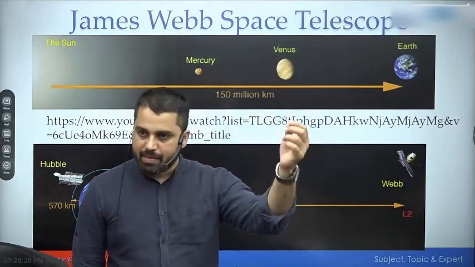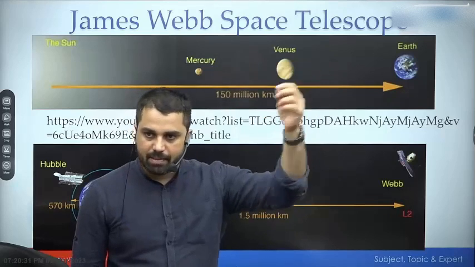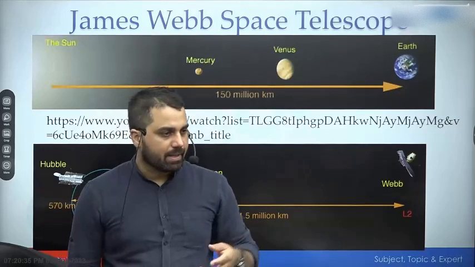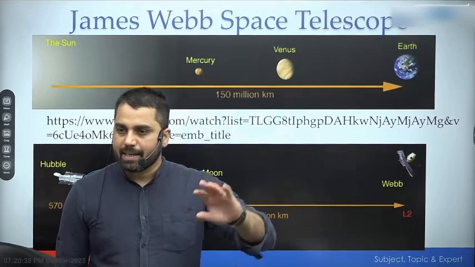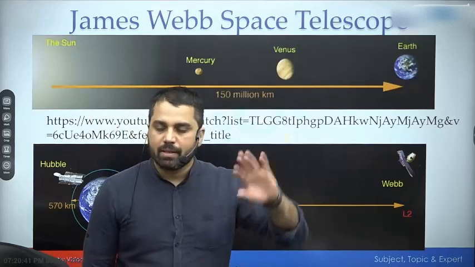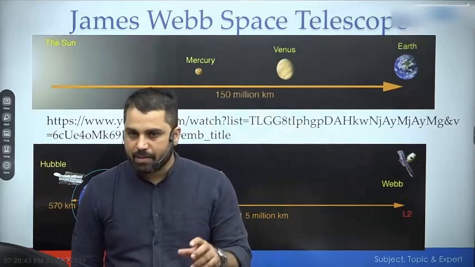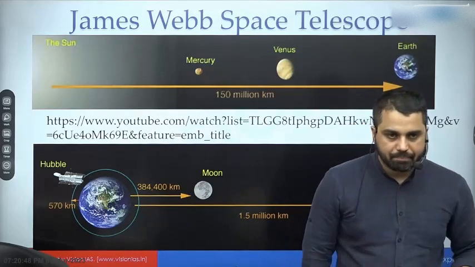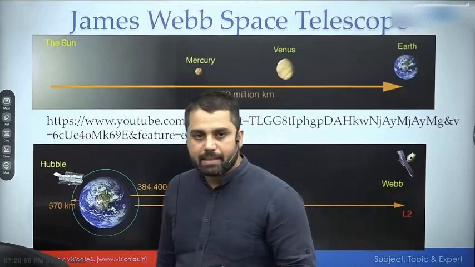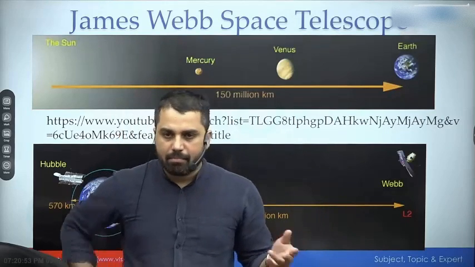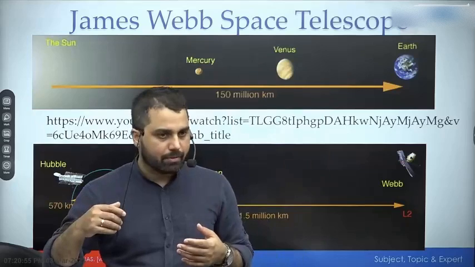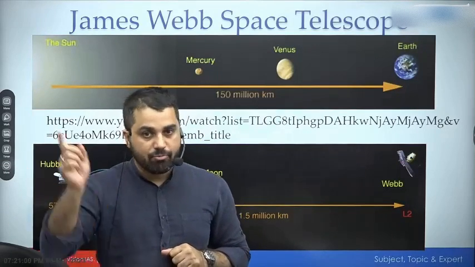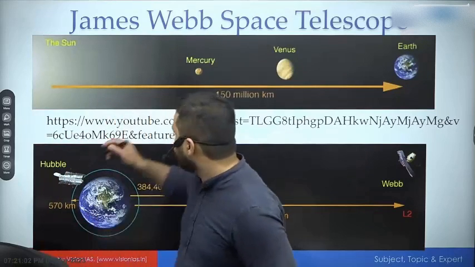Does Moon have some impact on this orbit? Does Sun have some impact on this orbit? The answer is very limited. We can neglect it. Because it is so close to Earth, we can neglect the impact of Moon or other celestial objects on an orbit which is not very far away from Earth. But if I go very far away from Earth, then other objects का जो influence है, gravity के साथ क्या है? Bigger the object, more will be the gravitational force. But then more the distance, less will be the gravitational force. m1 m2 by r square. यही होता है ना gravity.